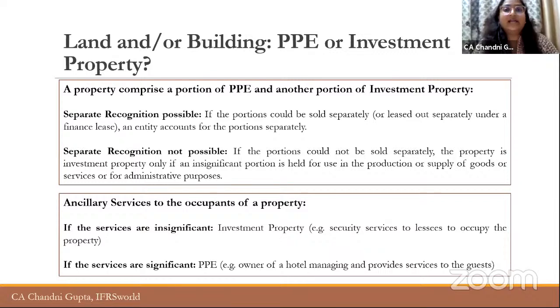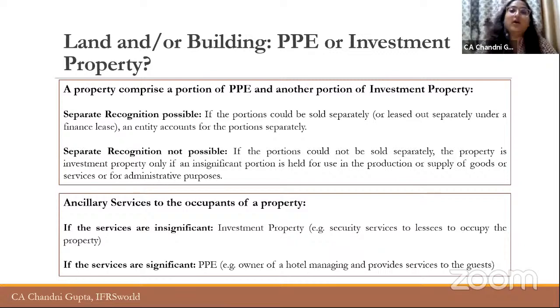But on the other hand, suppose Chandni Gupta is running a hotel in that building. Now, in that case, what happens? Chandni Gupta is charging the customers for restaurant services, for housekeeping services, for security services, for valet parking services, right? And all these services make the hotel service complete, right?